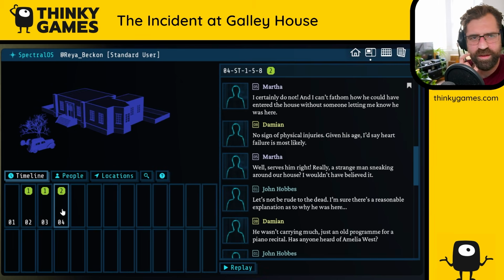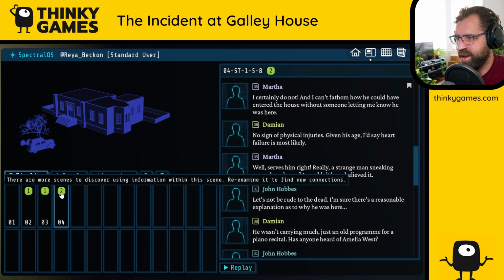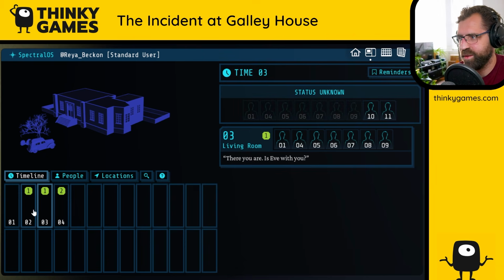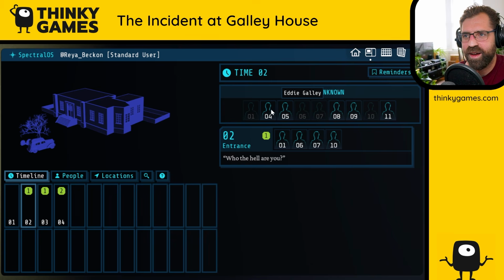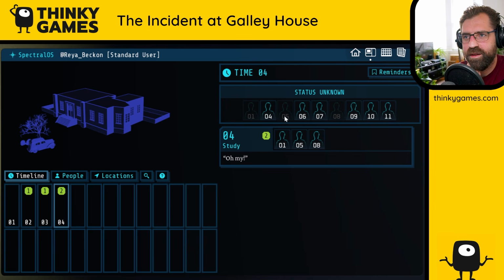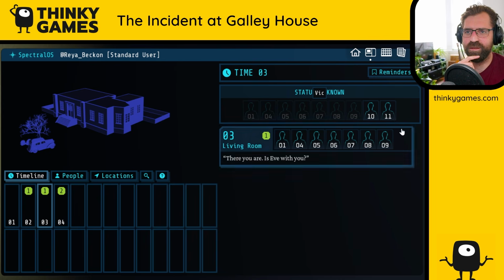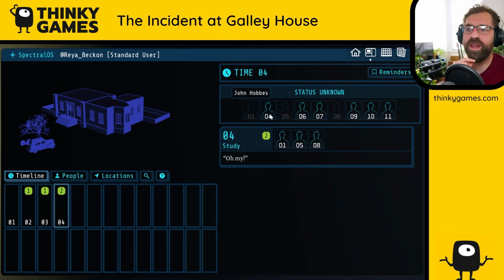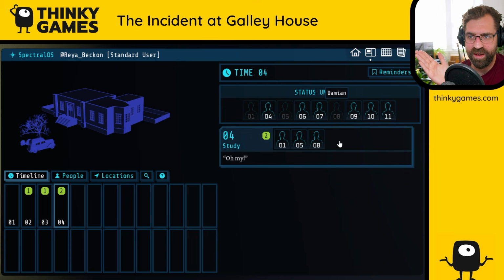So this is the, what was it called in Roottrees? Intuition, was it? Something like that. So it's saying from 2, we can figure out 2 more scenes to go to, and from 3, we can figure out 1 more scene to go to, etc. I'm loving the interface. It's great. Status unknown. So as we fill in all the details for a location, it's going to tell us up here where they were, but I guess we know where some of them were. Oh, right, yes, that's why 1, 5, and 8 are here. And so those will clear out as we assign them to a place.